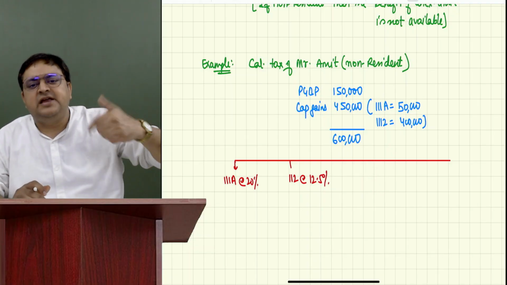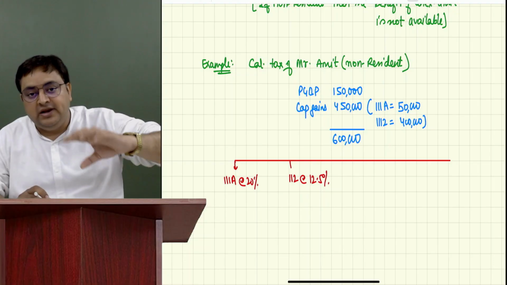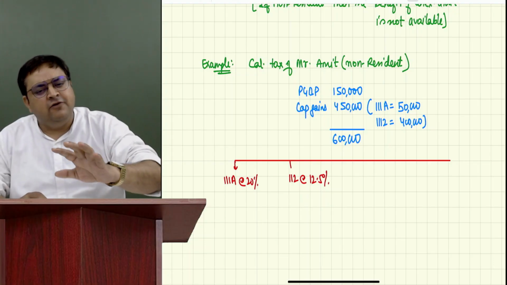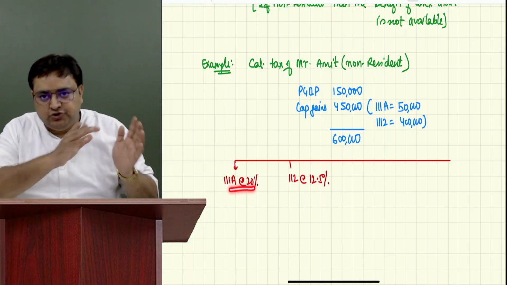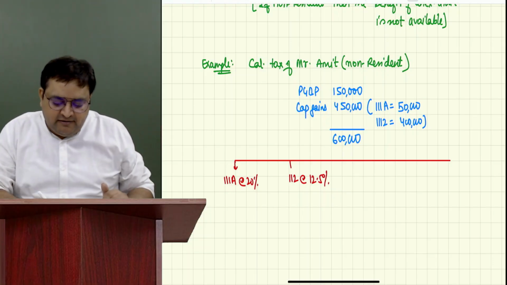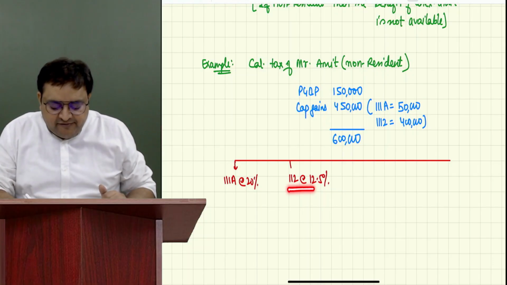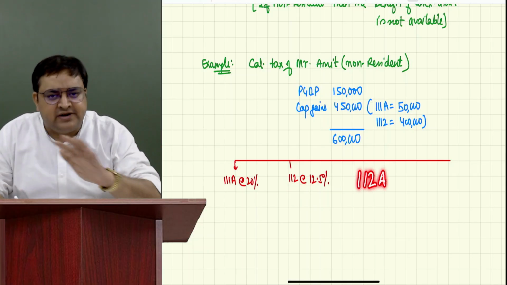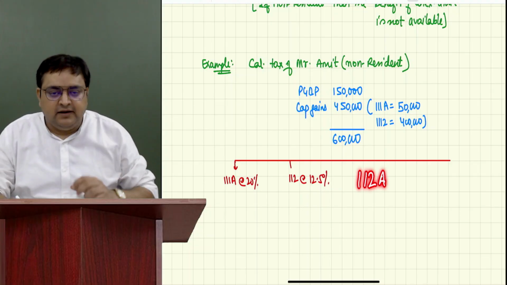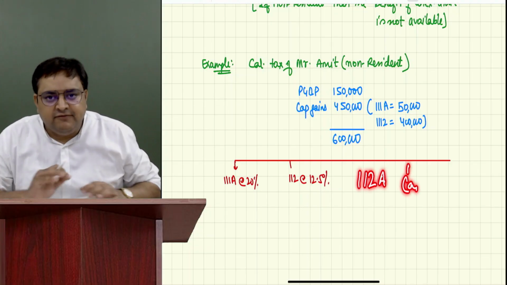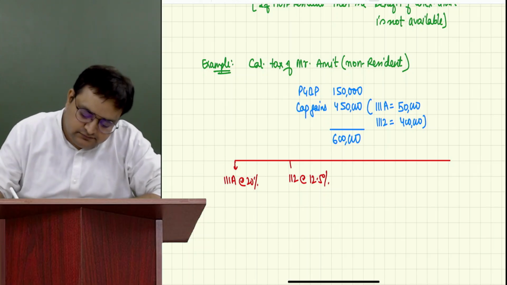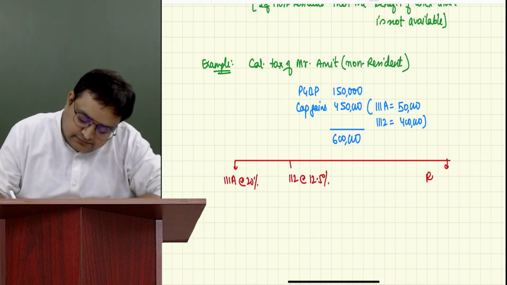In the initial classes I was telling you because I would like you to learn those percentages. But now if you don't have that special income, forget about it. So 111A, but you should follow the same order. 111A we have, then I have written 112. Since we don't have 112A, I will not unnecessarily write it; I'll not waste my time. In examination also, you don't have to write it. We don't have casual income, so we will not waste our time. Remaining income. Is everybody understanding it?